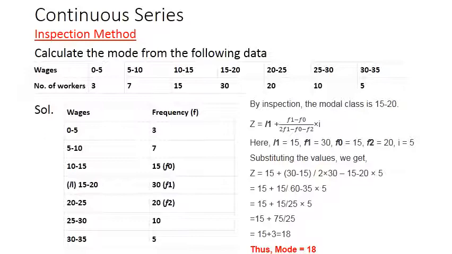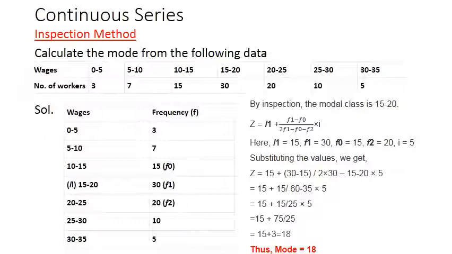Now what is the formula for mode? Z is equal to L1, where L1 is the lower limit of the modal class, that is 15, plus F1, where F1 is the frequency of the modal class, that is 30. You can see I have shown the values of F1, F0 and F2 in this table. Then minus F0, where F0 is the frequency of the pre-modal class, the class interval preceding the modal class. Then F2 is the frequency of the post-modal class, that is 20 to 25, and its frequency is 20.